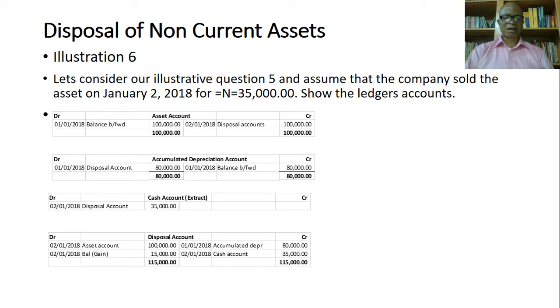So you add everything together, this is 115,000 naira. Now, at the end of the day, there will be a balancing figure. Okay, there'll be a balancing figure of 15,000. So the difference between 100,000 and the 115,000 will be your balancing figure. And in this case, it is a gain because this one will also be credited to your income statement. When you credit your income statement, it means that you've already made a gain from the disposal of the non-current asset.